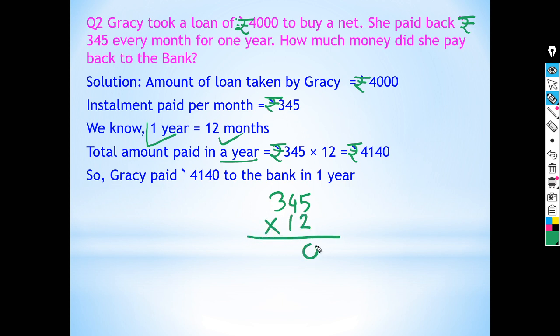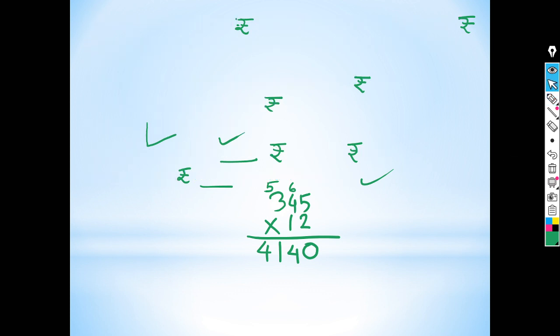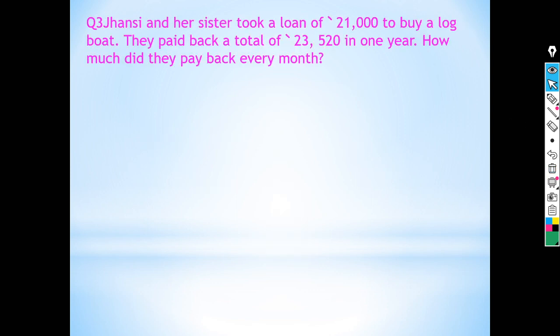Okay, 12 fives are 60, carry over 6. 12 fours are 48 and 6, 54, carry over 5. Now 12 threes are 36 and 5, 41. So Gracie paid rupees 4,140 to the bank in 1 year. Okay. Now children, come to the next point. Now come to the third question.